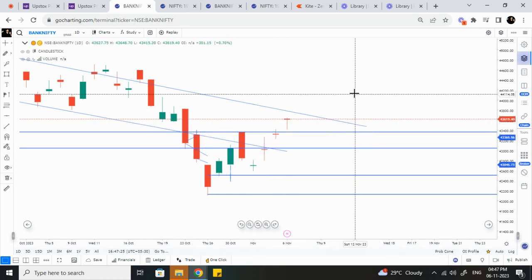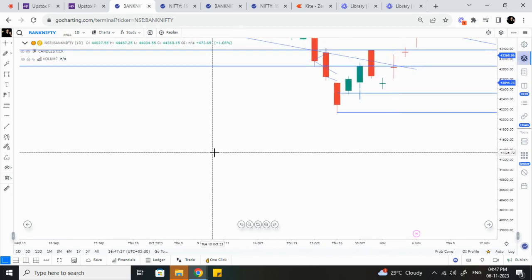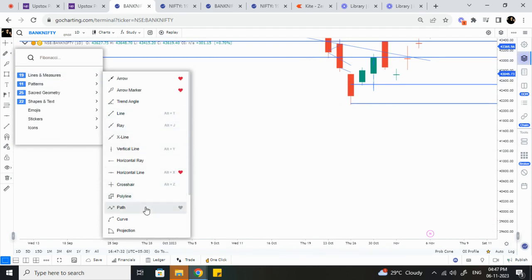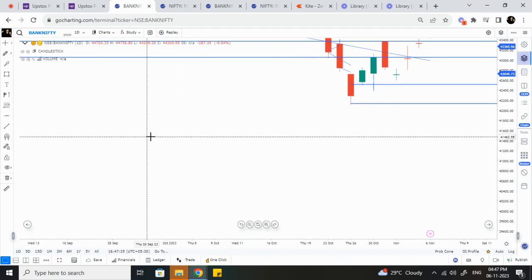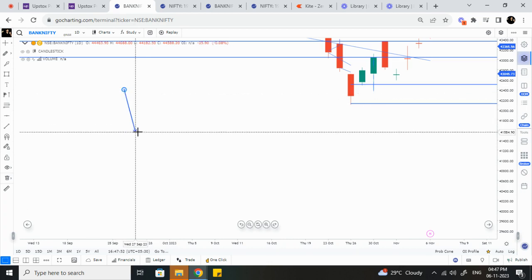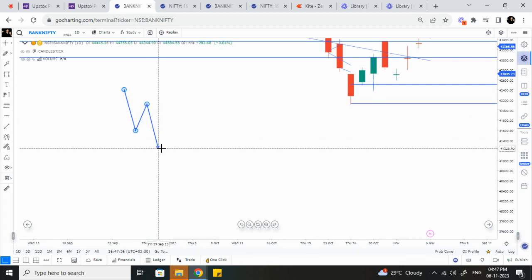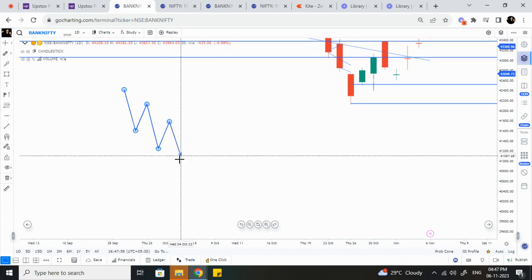But one difference I have noticed in Bank Nifty is that, as you all know, whenever a market is going down or going up, it should follow a certain condition. If it is going up, it will create a pattern of forming higher highs and higher lows, and if it is going down, it will form a pattern of lower lows and lower highs. So let's say the market is now going down, it usually forms lower lows and lower highs.